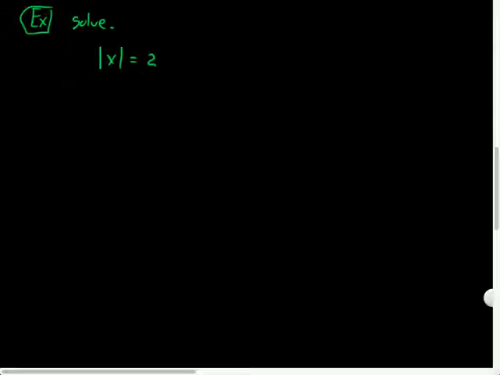2 and -2, right? So if I drew a number line, and I'm looking for all numbers 2 units away, I could have 2 units away this way, 2 units away that way, and I would have 2 answers, right? So +2 is 2 units away, and -2 is 2 units away. So there's 2 possibilities because they're the same distance from 0. Agreed? So there's 2 possible cases here, all right?